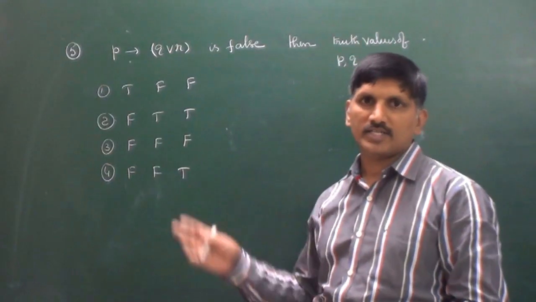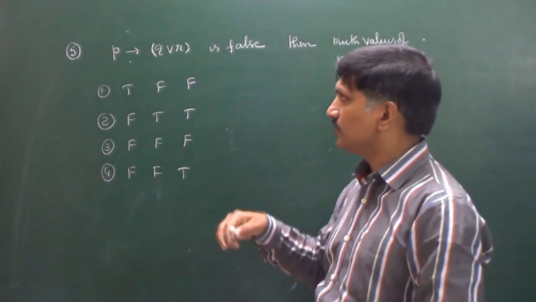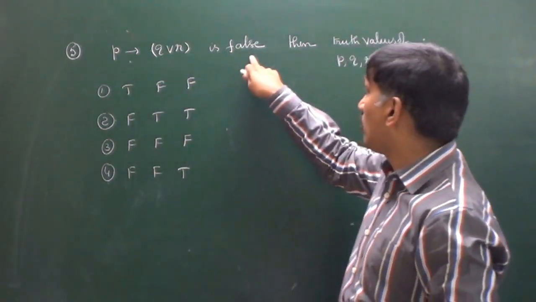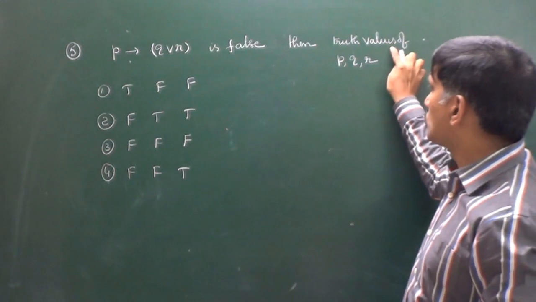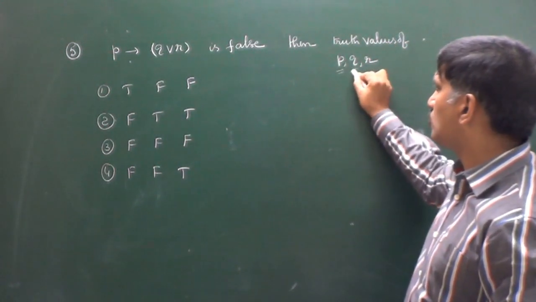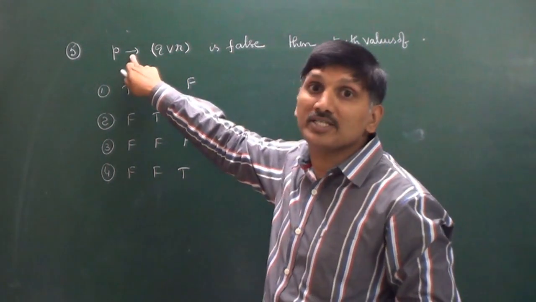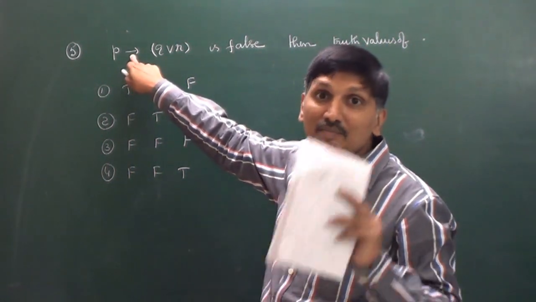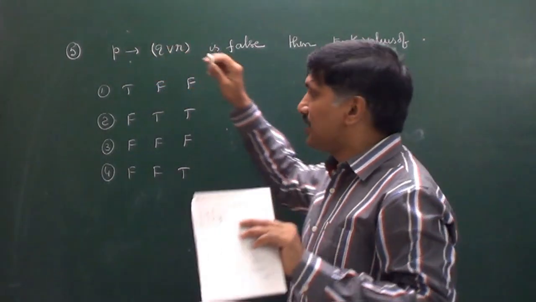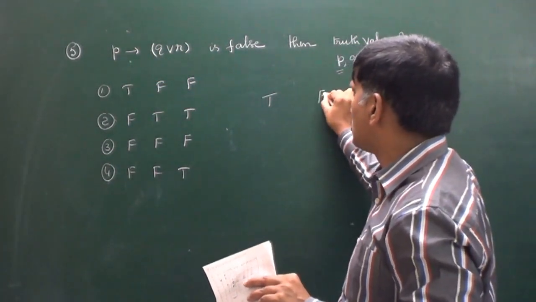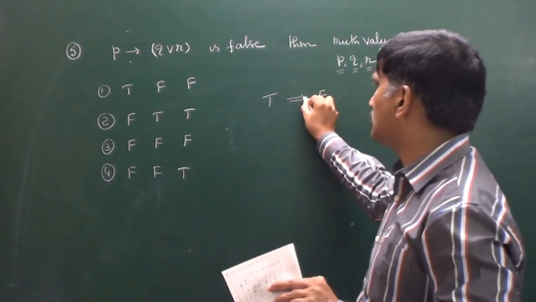Right? Let's have another question discussion here. P implies Q or R is false. Then he is asking the truth values of P, Q, R. First of all, you have to know when implies is false. Implies is false in only one case: the first statement is true and the second statement is false.